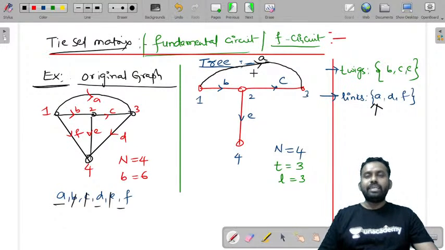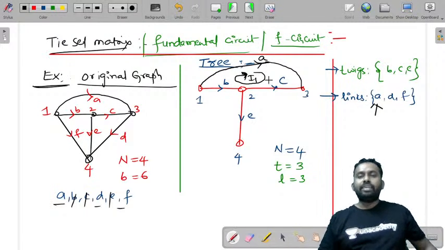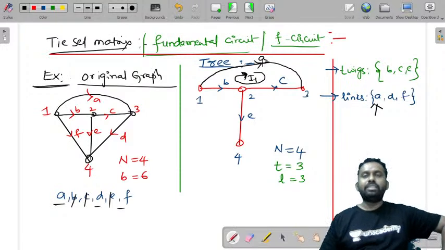And you need to consider a loop current, that is I1, in the direction of, this is also called the tie set direction. This is also called a tie set, and the direction of this tie set is the same as the direction of the link. This direction must be the same as that of the link.